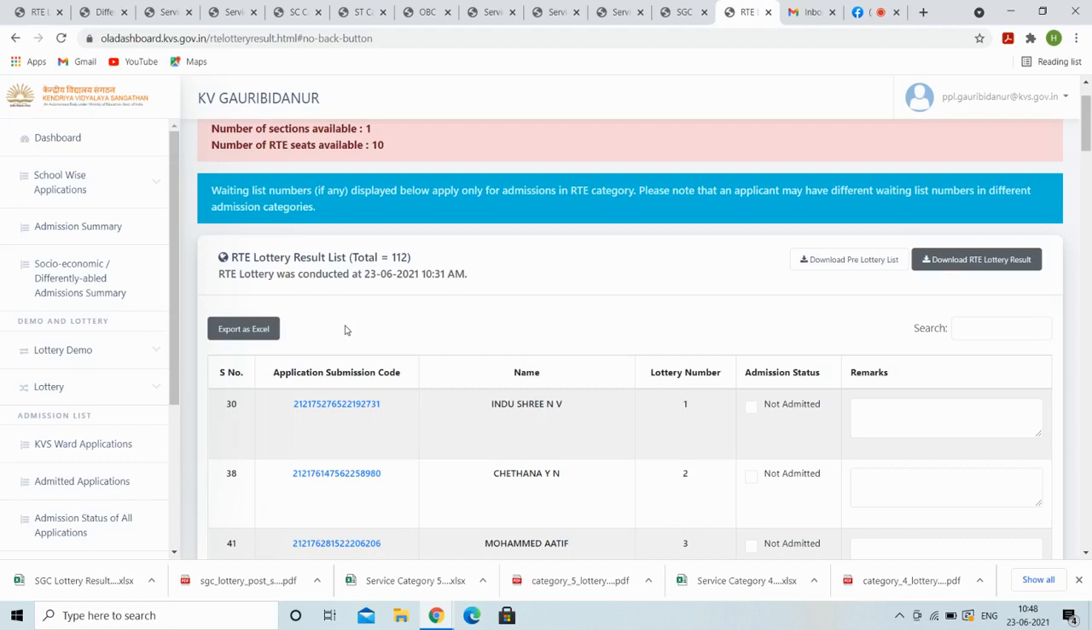First, the lottery process and the result of lottery will be uploaded, in which the sequence in which a student has been given the lottery will be shown, and thereafter we will upload the provisionally selected list. On the basis of the provisionally selected list, admission will be given, and parents may be receiving calls on the basis of that. Okay, thank you.